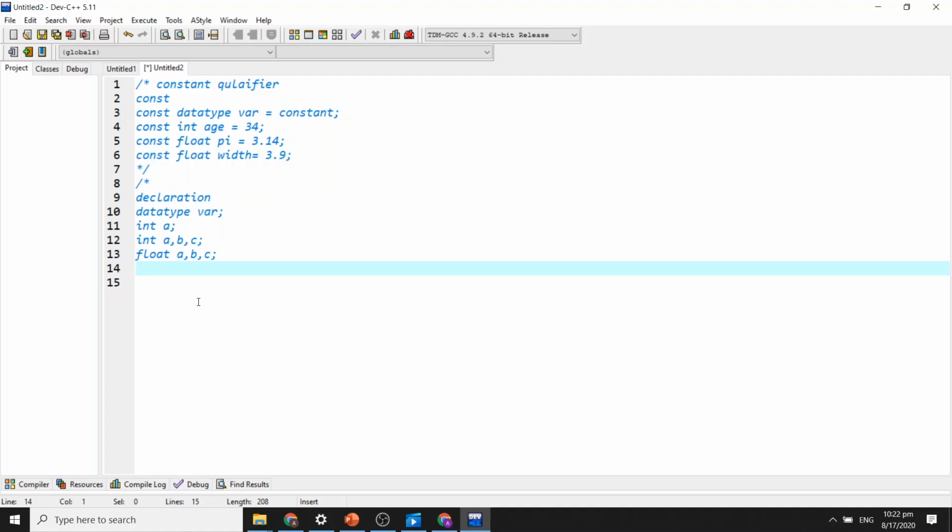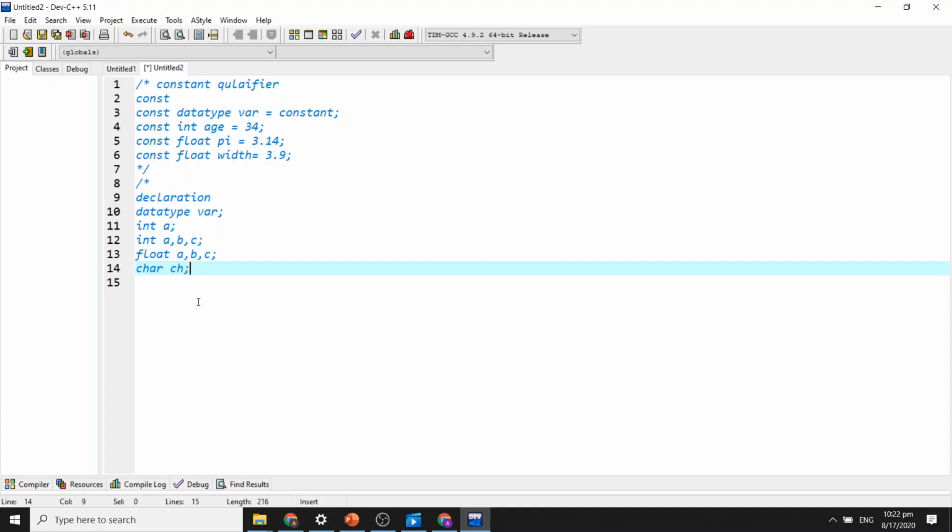We can also use character type data, char ch. If you are going to use more variables of the same data type, you can separate them using commas. I have given the example of a, b, c. These are variables, and ch is a variable. These are declared as types of int, float, or character type data.